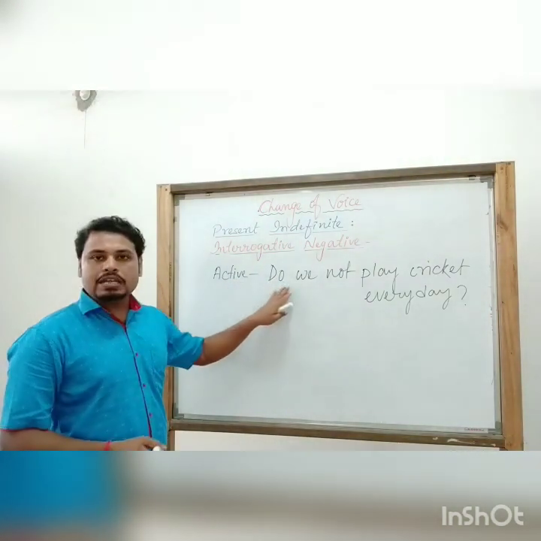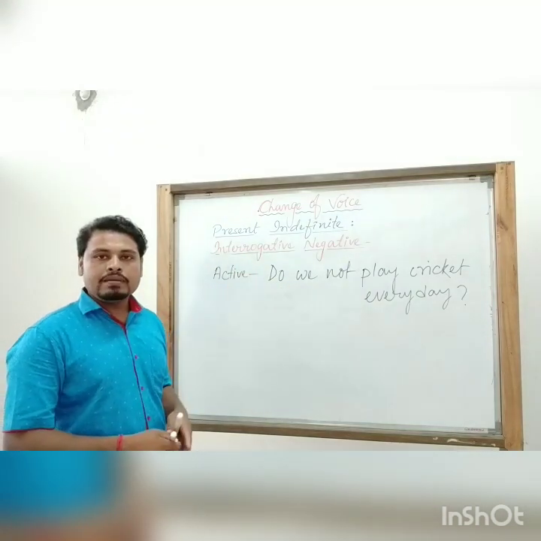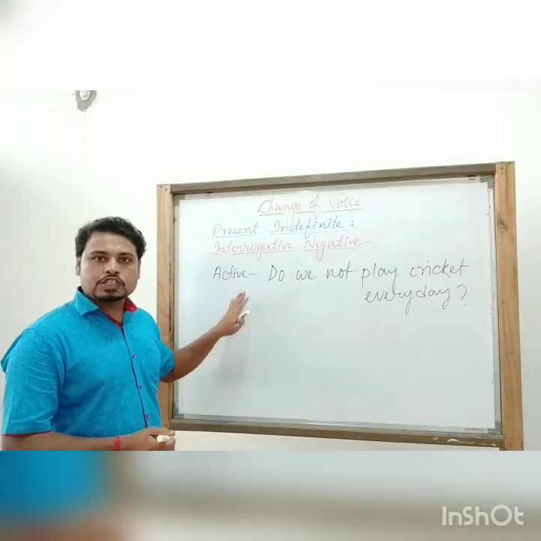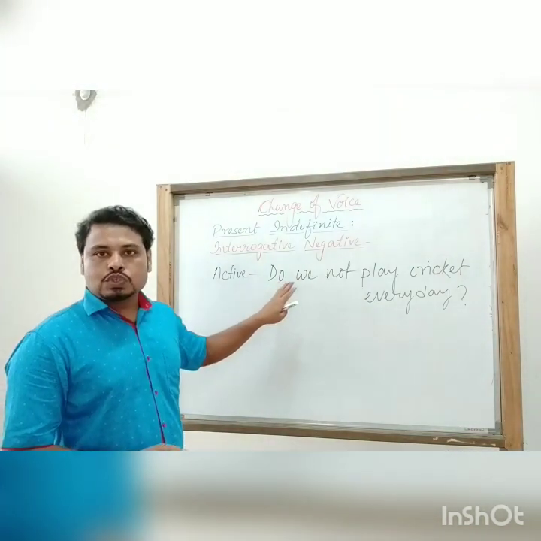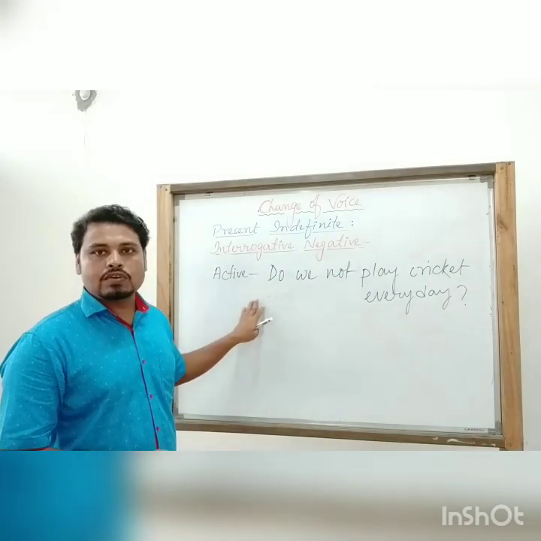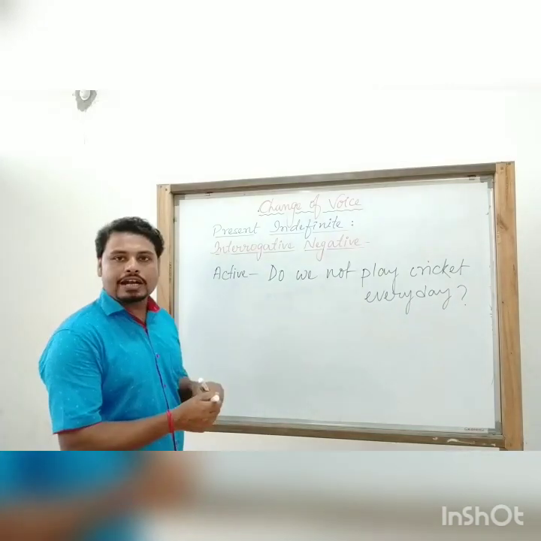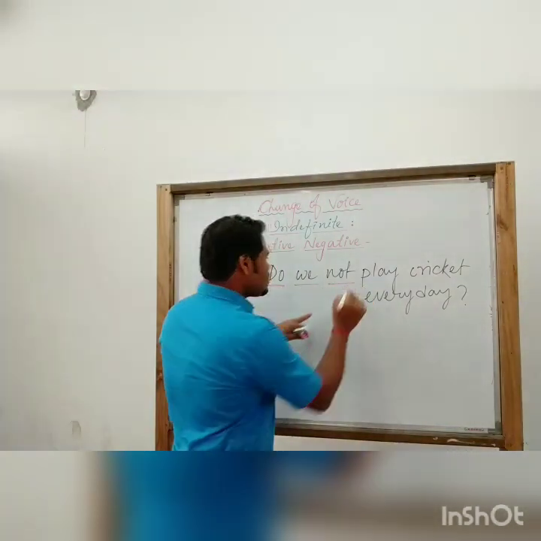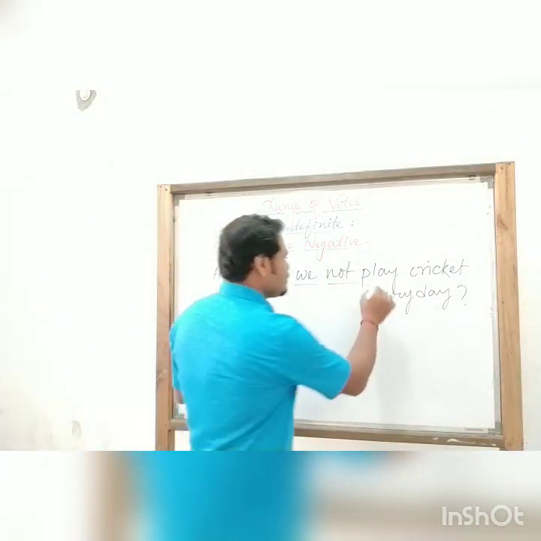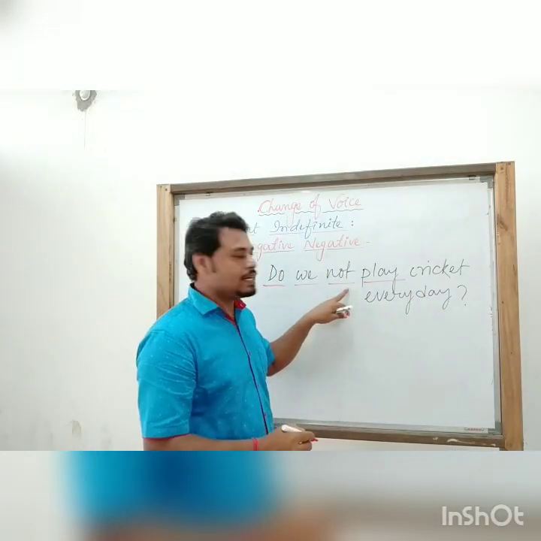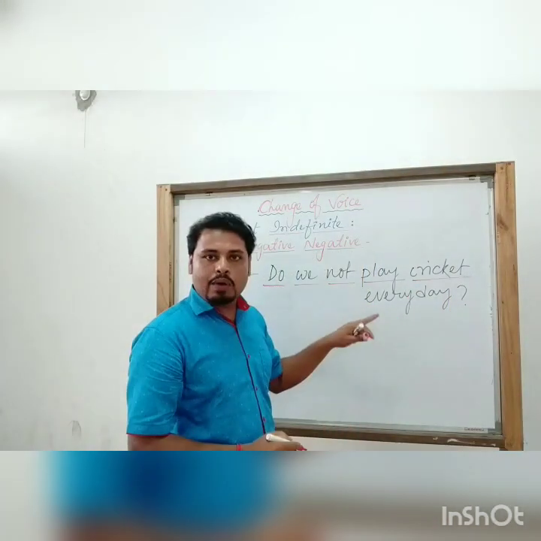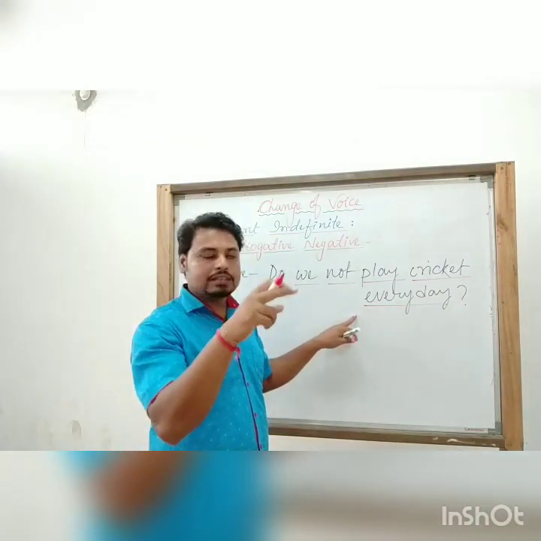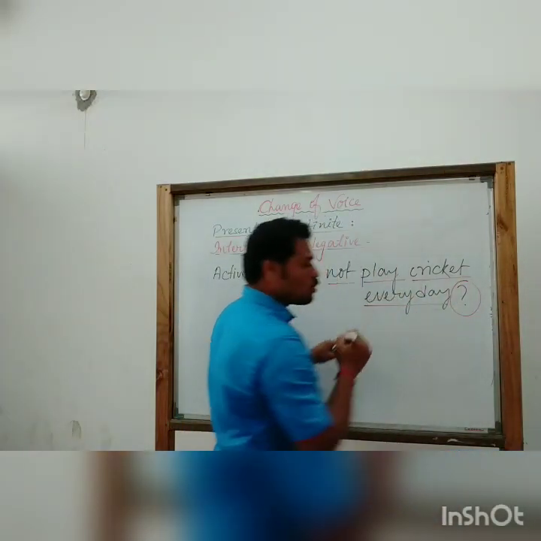While changing this active into passive, we will try to remember the structures that we have just seen. So how to change this? Let us try. But before that, let us know the different parts of this particular active voice. First we have do, then we, that means the subject, then a not, implying the negativity, then play, the verb of the sentence, then cricket, the object of the sentence, and every day, which comes under others, and at the end, a note of interrogation.